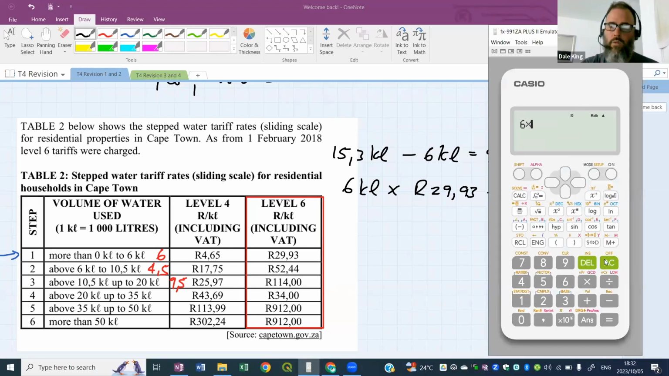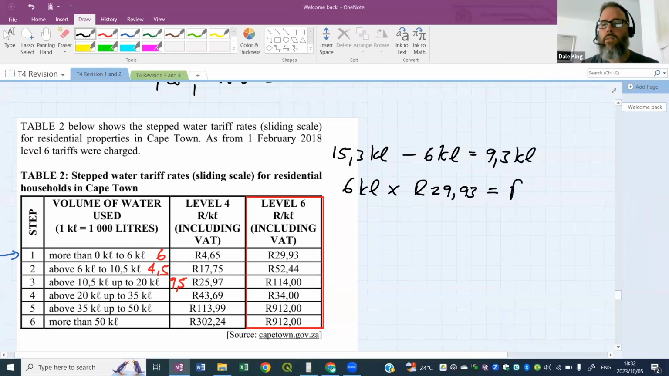So 6 times 29 Rand 93, and that gives us 179.58 rands. Okay, that's the first calculation. All right, now just remember we've got 9.3 kiloliters left still to take care of.